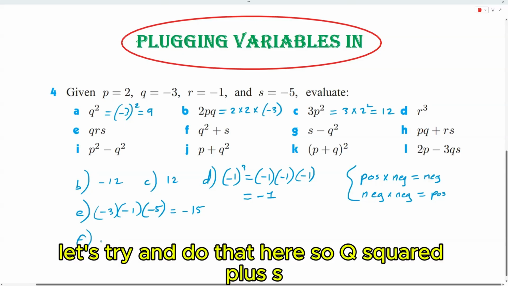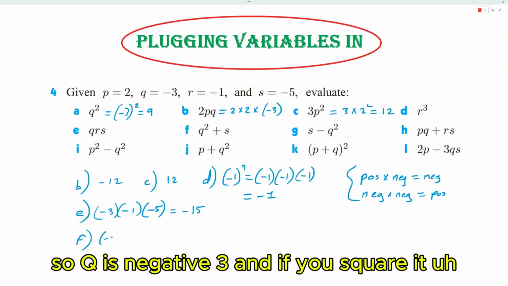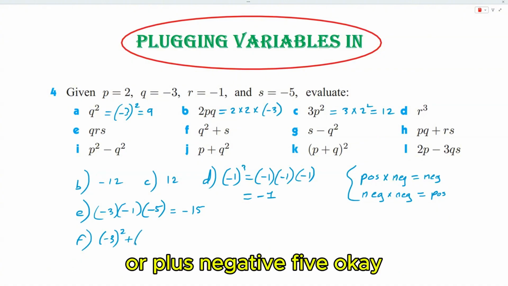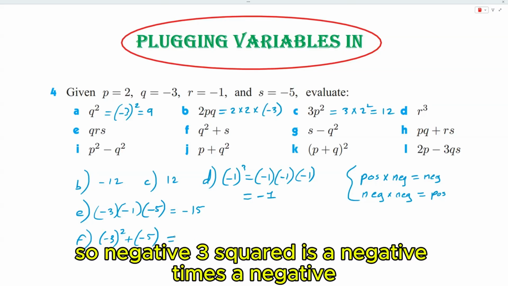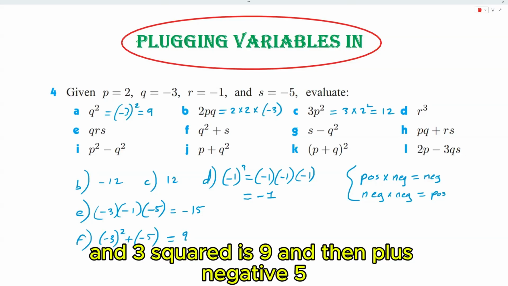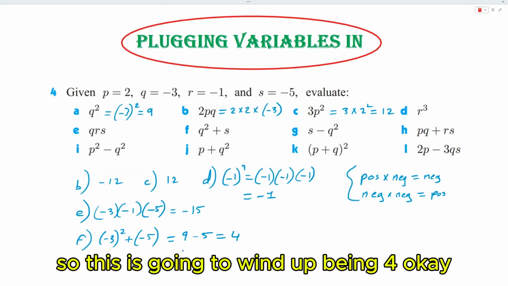Q squared plus S. So Q is negative 3, and if you square it, it'll probably come up positive, plus S, so plus negative 5. Okay, so negative 3 squared is a negative times a negative, which is a positive, and 3 squared is 9. And then plus negative 5, it just means take away 5. So this is going to wind up being 4.